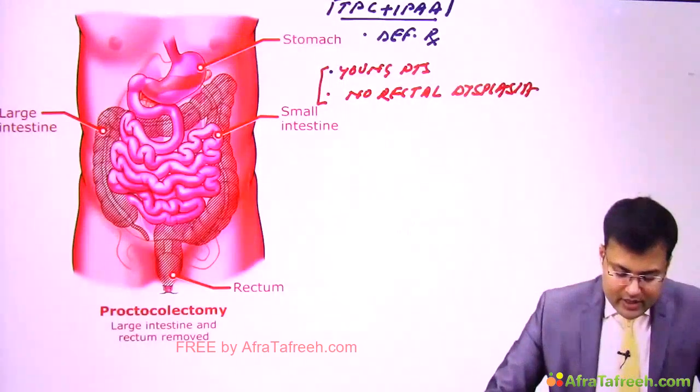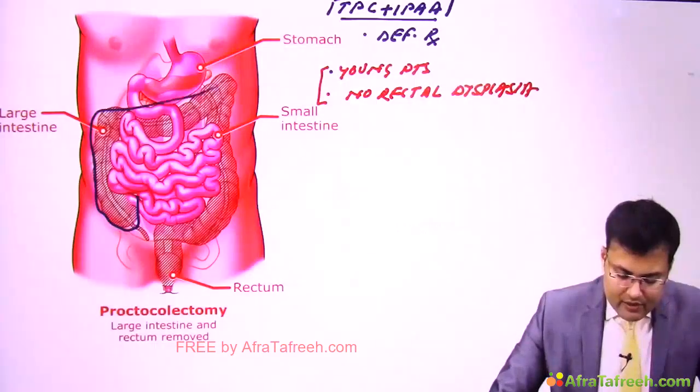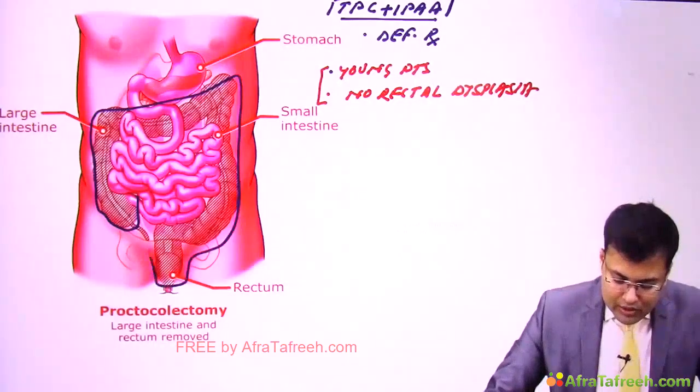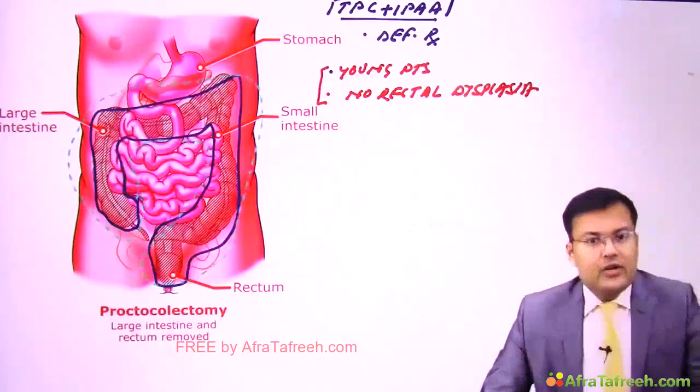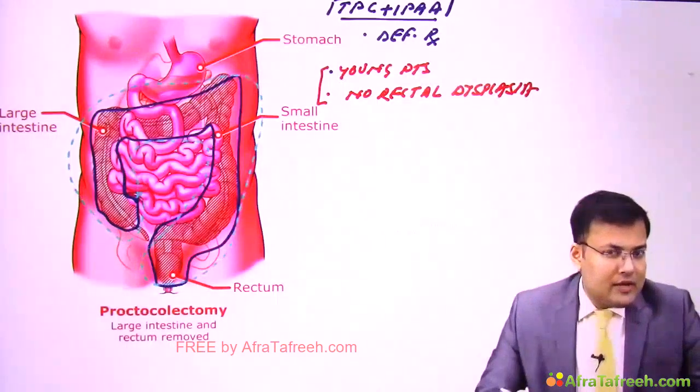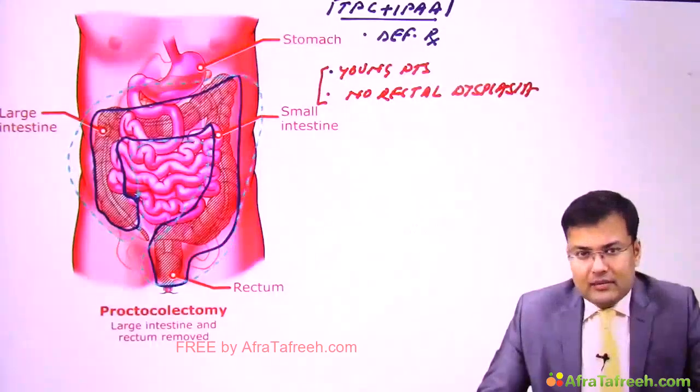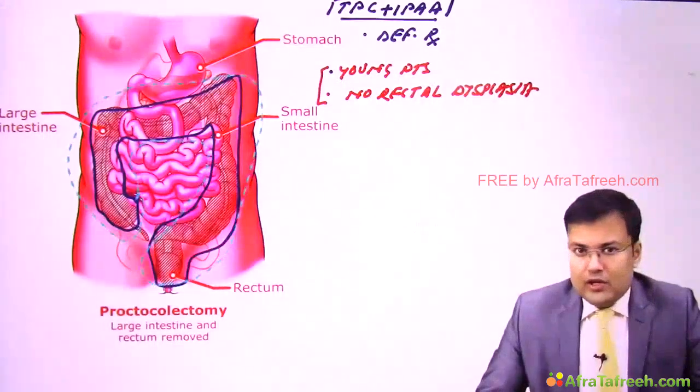So here you can see we remove some part of ileum. We are going to remove the whole colon and the whole rectum. So here we are going to remove some part of terminal ileum, whole colon and rectum. So this is total proctocolectomy.